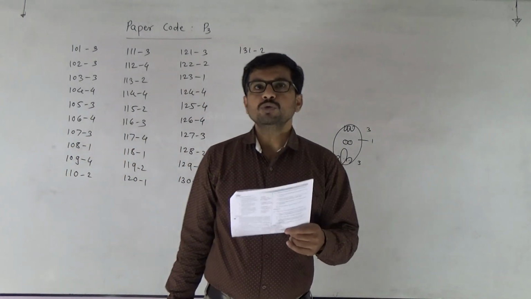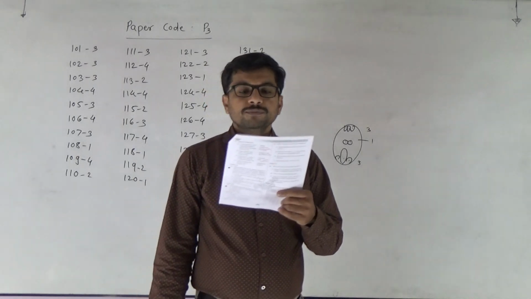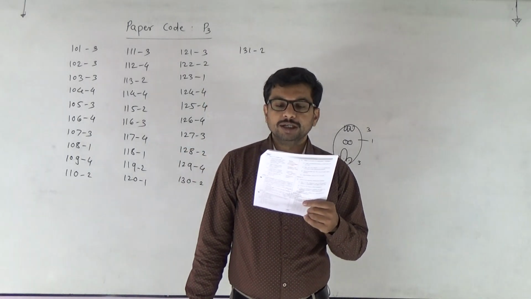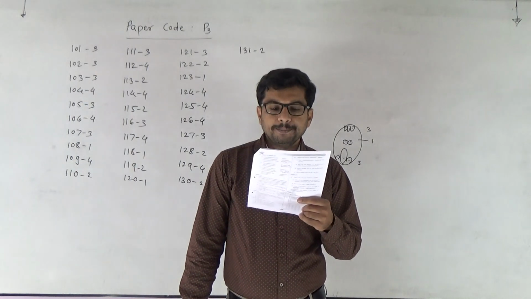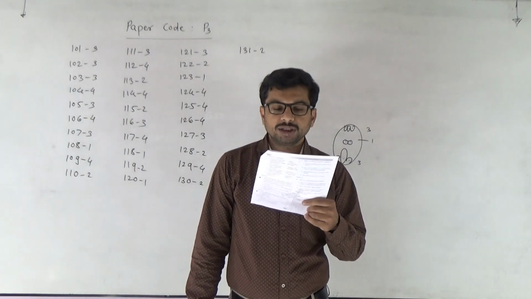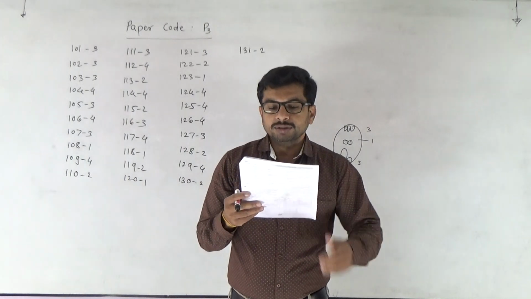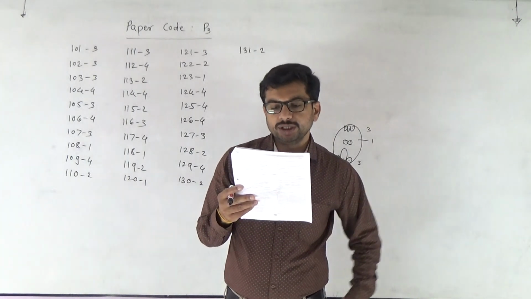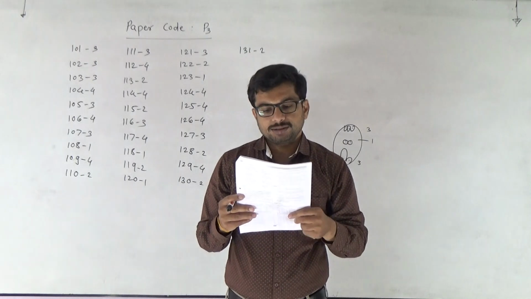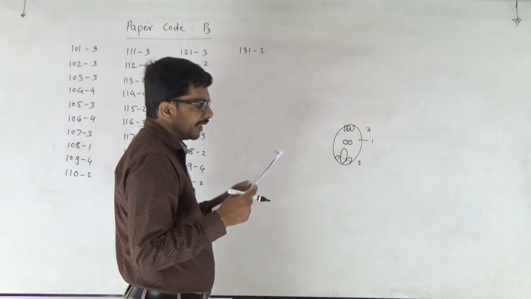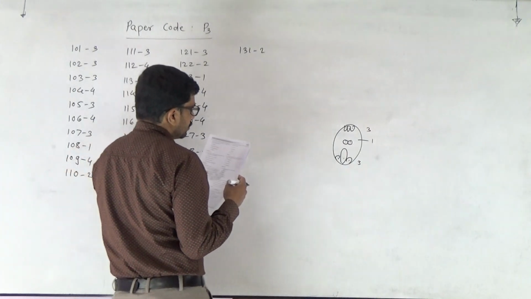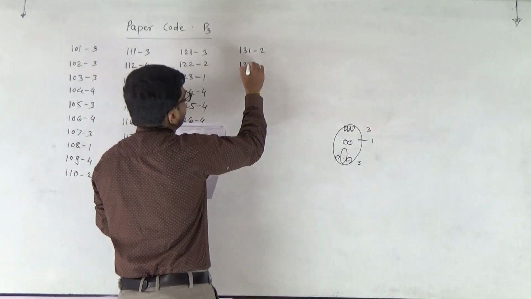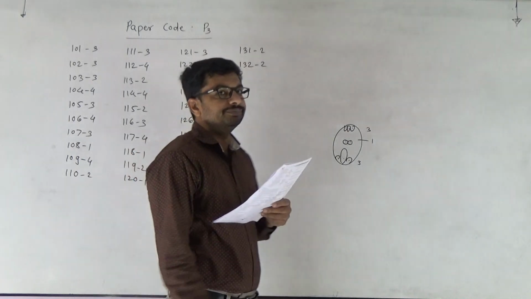Next 132. Which of the following algae contains mannitol as reserve food material? Out of the given options, it is Ectocarpus, the alga in which mannitol is present. So answer goes to second. 132 second.